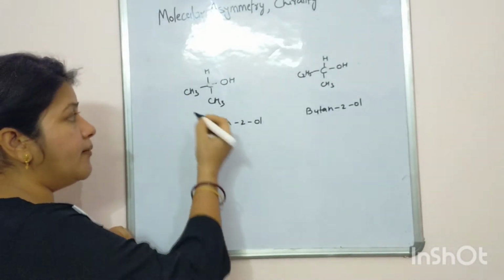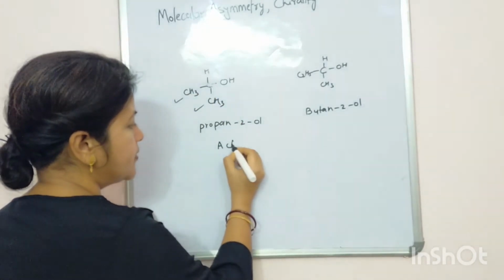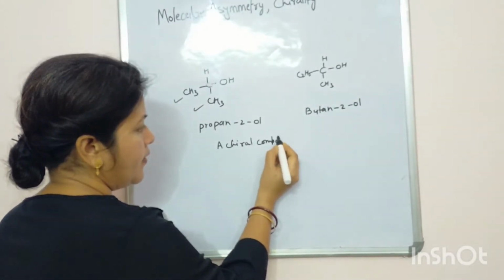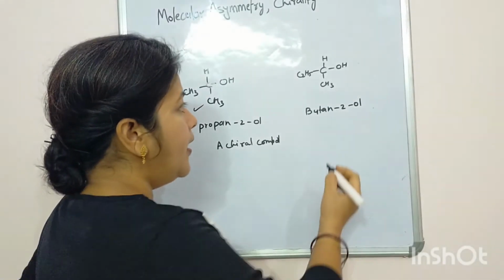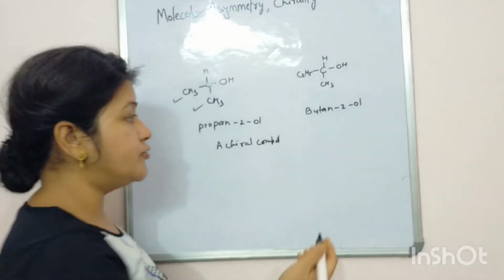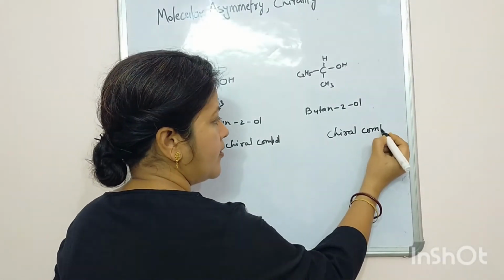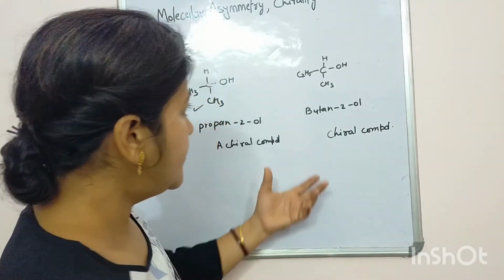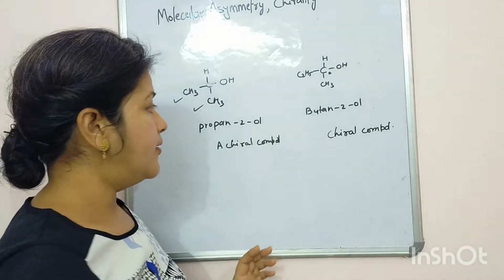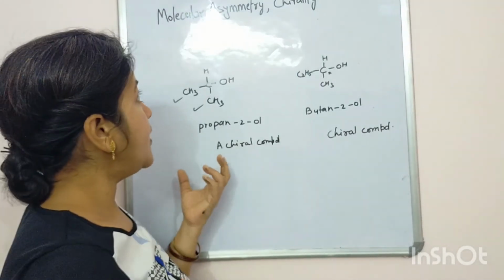This is a different group, this is the same group. So it is an achiral compound. And butan-2-ol has four valencies attached to different atoms. So it is a chiral compound. And this carbon is called the chiral center, and this is about chirality and asymmetry.